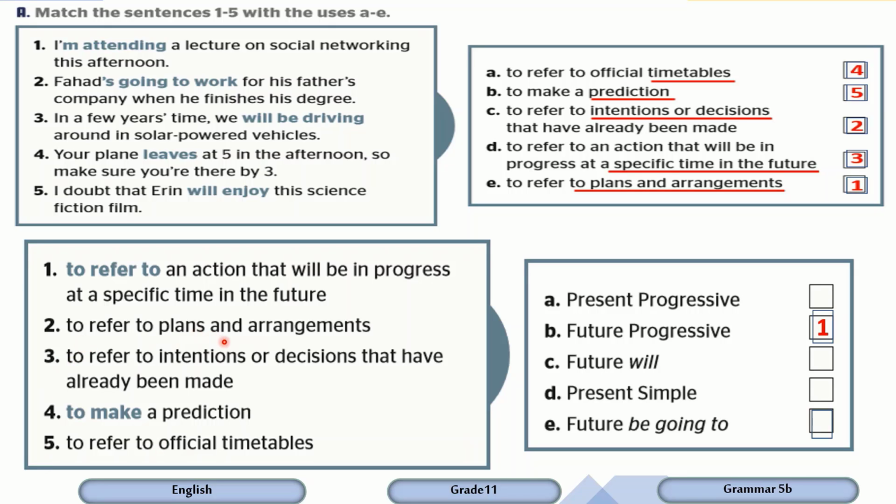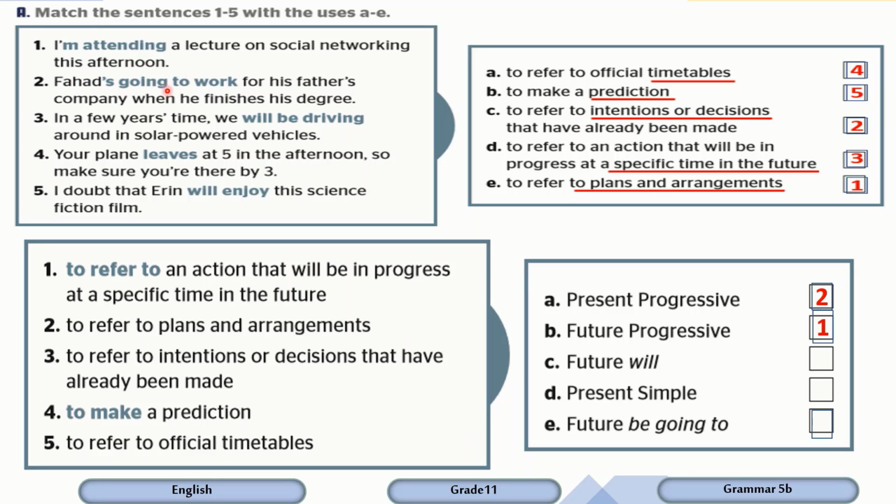To refer to plans and arrangements. Plans and arrangement. Sentence 1, I'm attending a lecture on social networking. Verb to be plus the verb in the ing. So this tense is the present progressive. To refer to intentions or decisions that have already been made. All right. So where is it? Here it is. C, to refer to intentions or decisions, means sentence number 2.